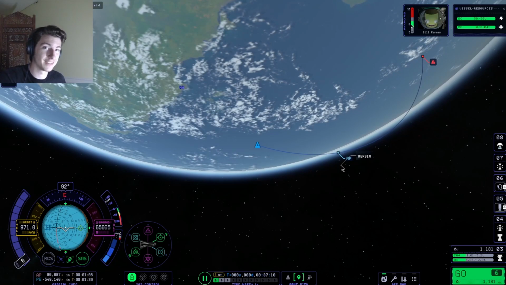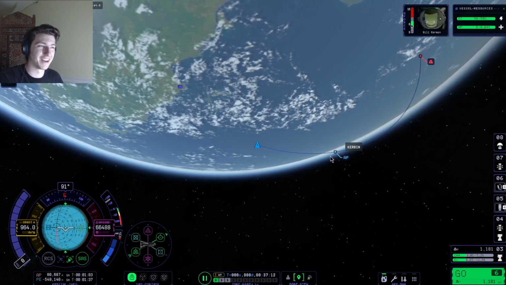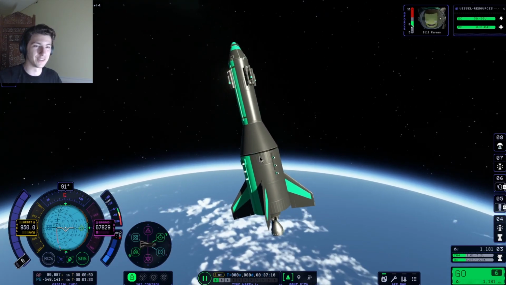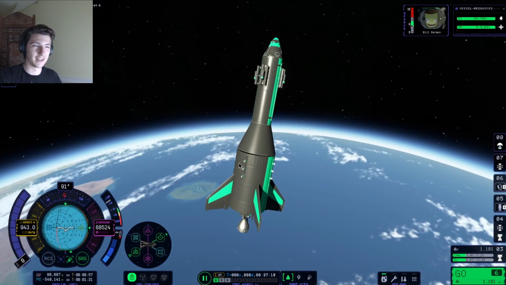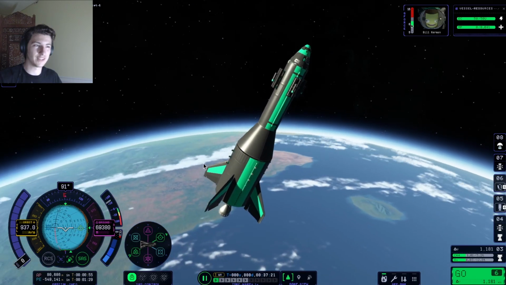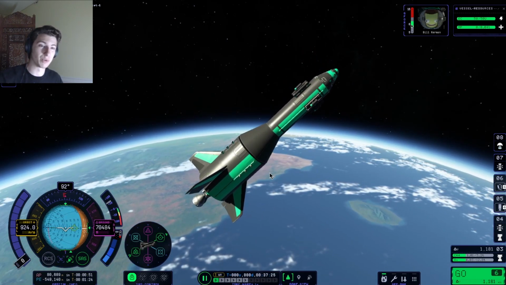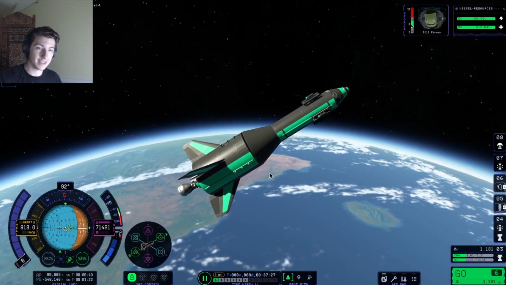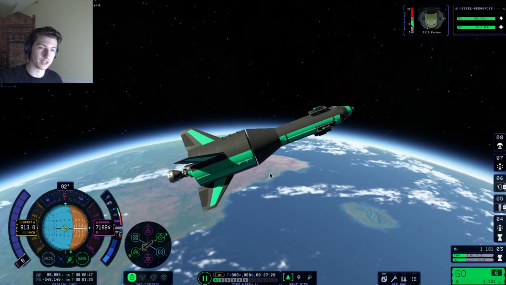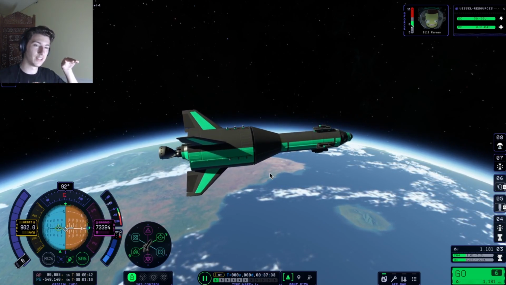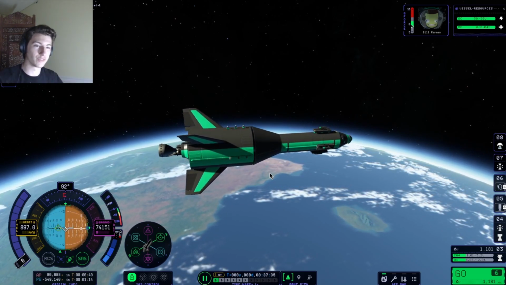So the correct pattern that I did not follow is once you reach your apoapsis, which we are getting close to. Will it let me turn? Yeah, okay, very slowly. Once you reach your apoapsis, you burn prograde, which essentially is just in the direction of the horizon. And that serves to extend your orbital path out further.